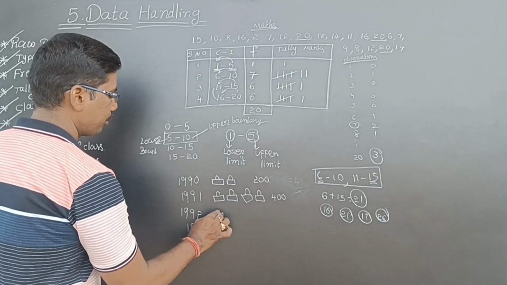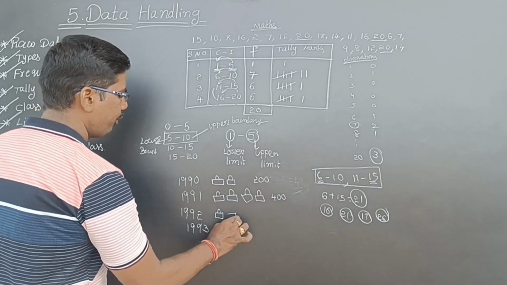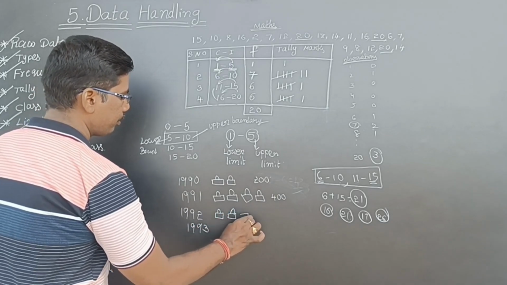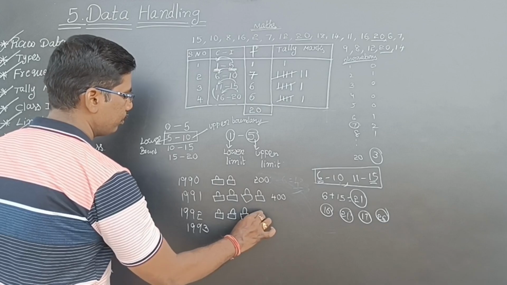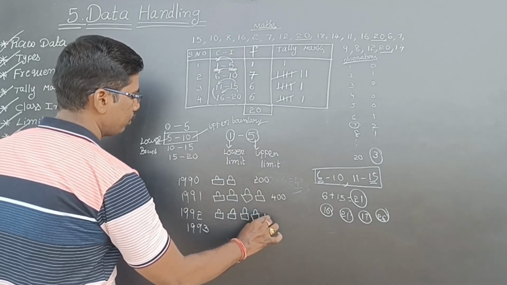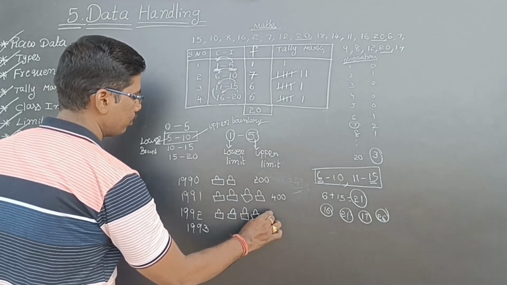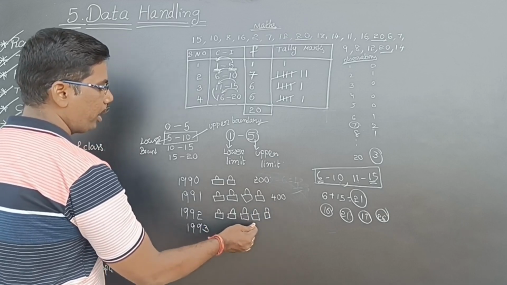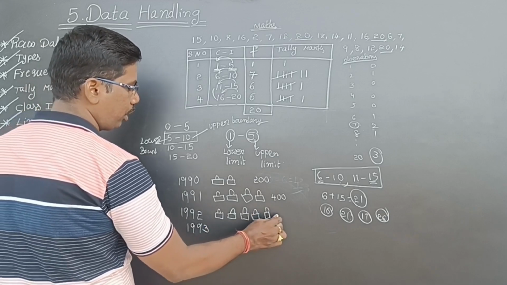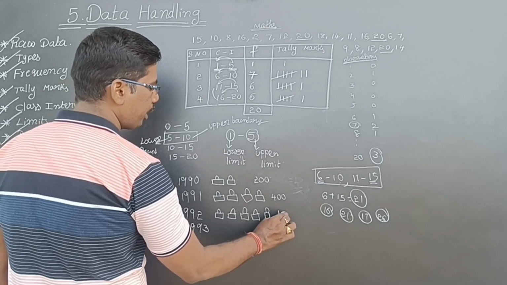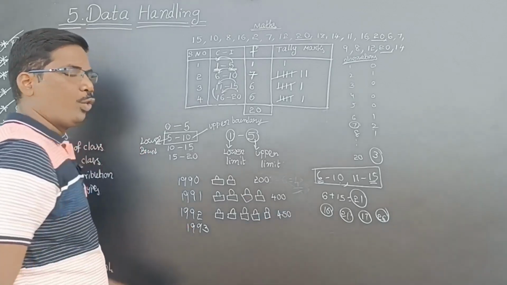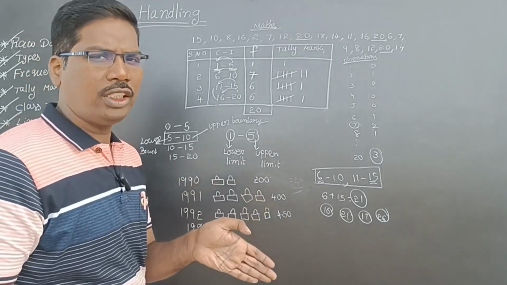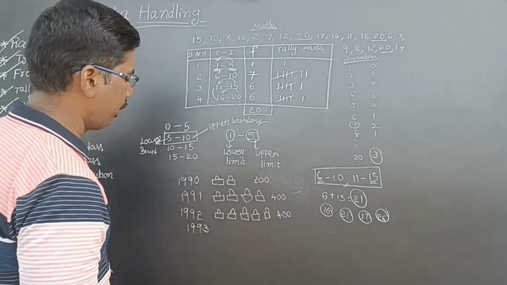The next year, it will definitely be increasing. See here, 400, and this is half of the car. Half of the car means they represented 450. One car is 100, half of the car is 50. So that's 450.